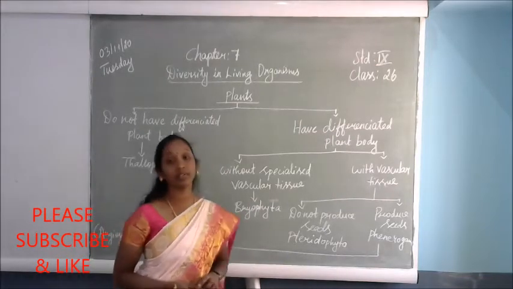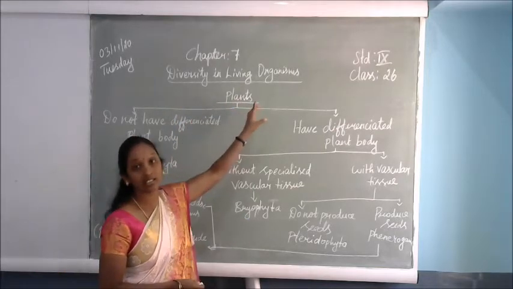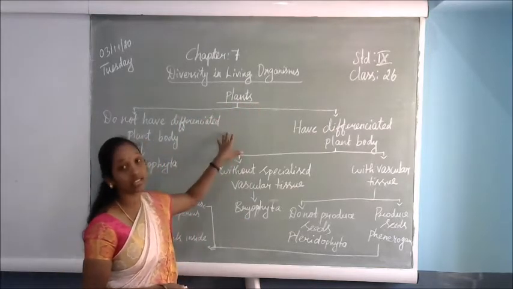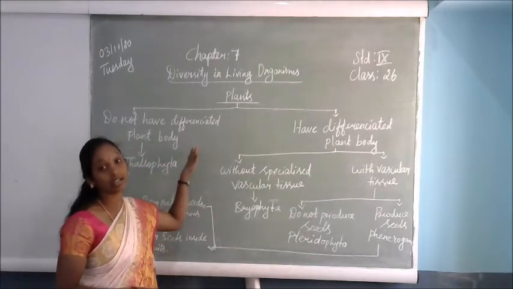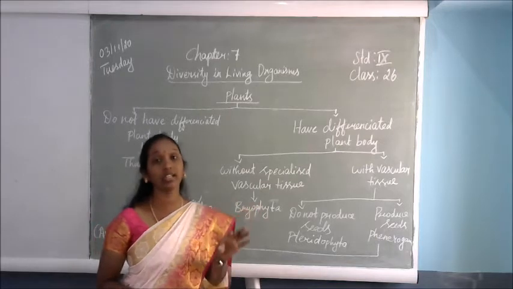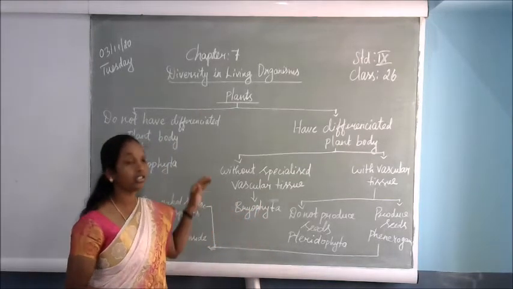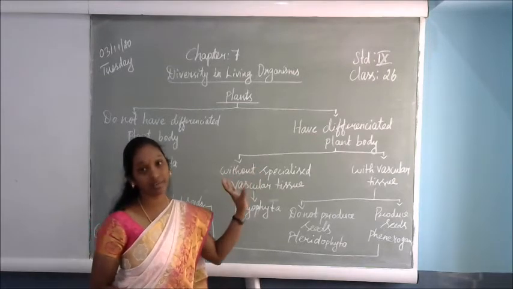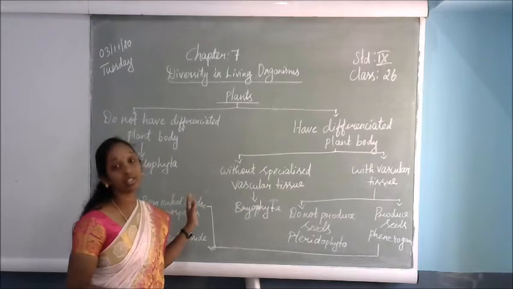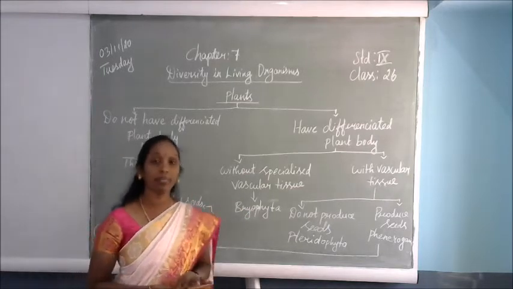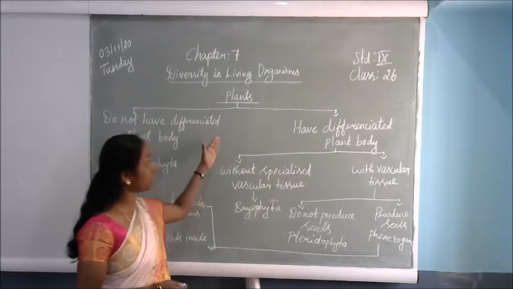In the last previous classes, we started the new lesson, the chapter Diversity in Living Organisms. So the continuation we are going to see in this class also. In the previous class we discussed how organisms are classified depending on their characteristics or body structure, whether plants or animals. Many scientists have classified them, and we discussed the classification of plants and animals, and the 5 kingdoms. All that we discussed in the previous class.